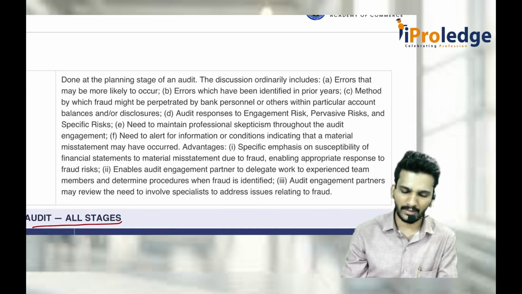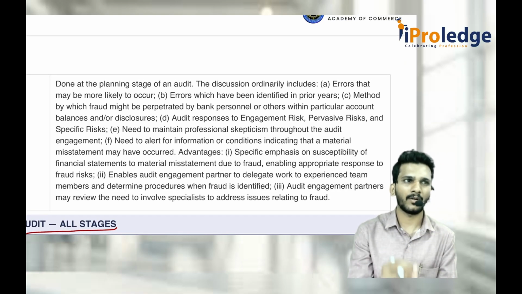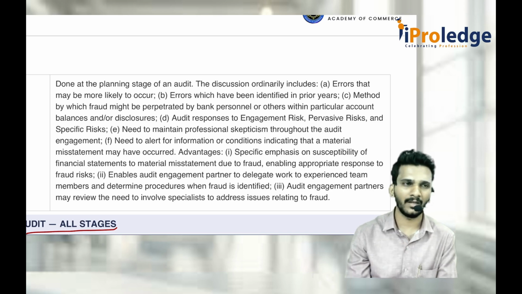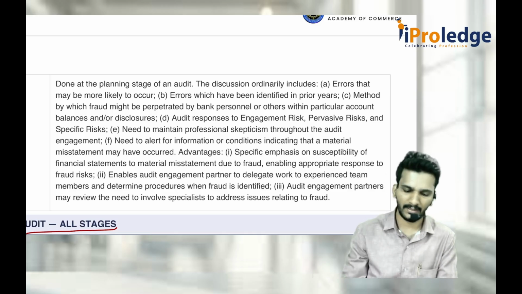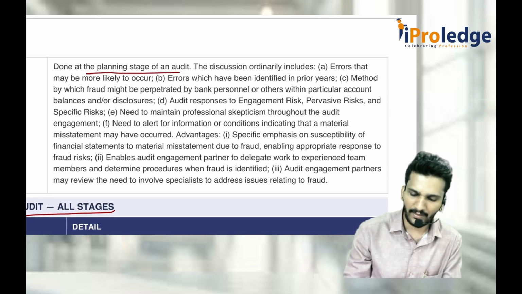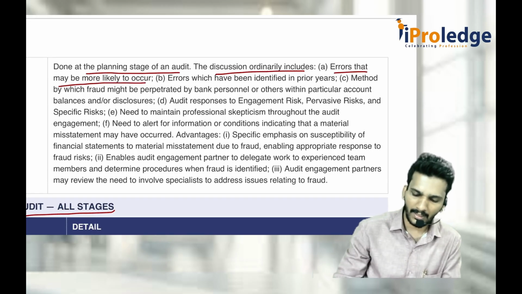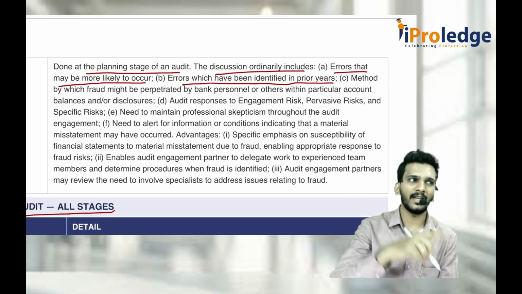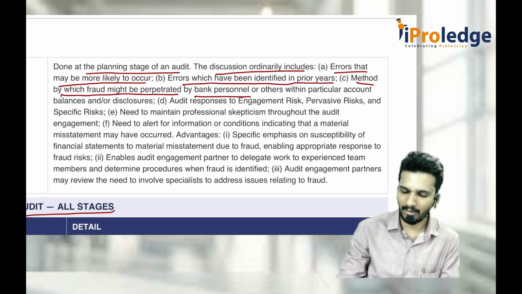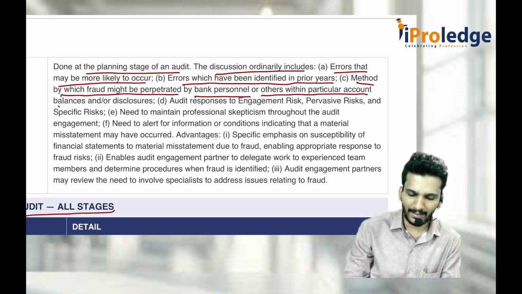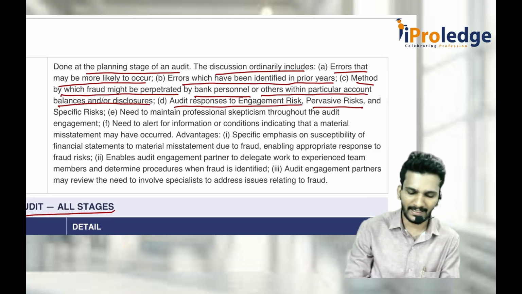Engagement team discussion means what? Once you understand the entity, come and tell where errors might happen, where frauds might be possible, which area we should focus on mainly, which area we should not focus on, which party is engaged in what type of activities highly. That has to be discussed mainly. At the planning stage of an audit, the discussion ordinarily includes errors that may be more likely to occur, errors which have been identified in prior years. Read the last year audit report and get it. Also the method by which fraud might be perpetrated by the bank personnel or others within particular account balances and other disclosures. Audit responses to engagement risk, pervasive risk and specific risk.